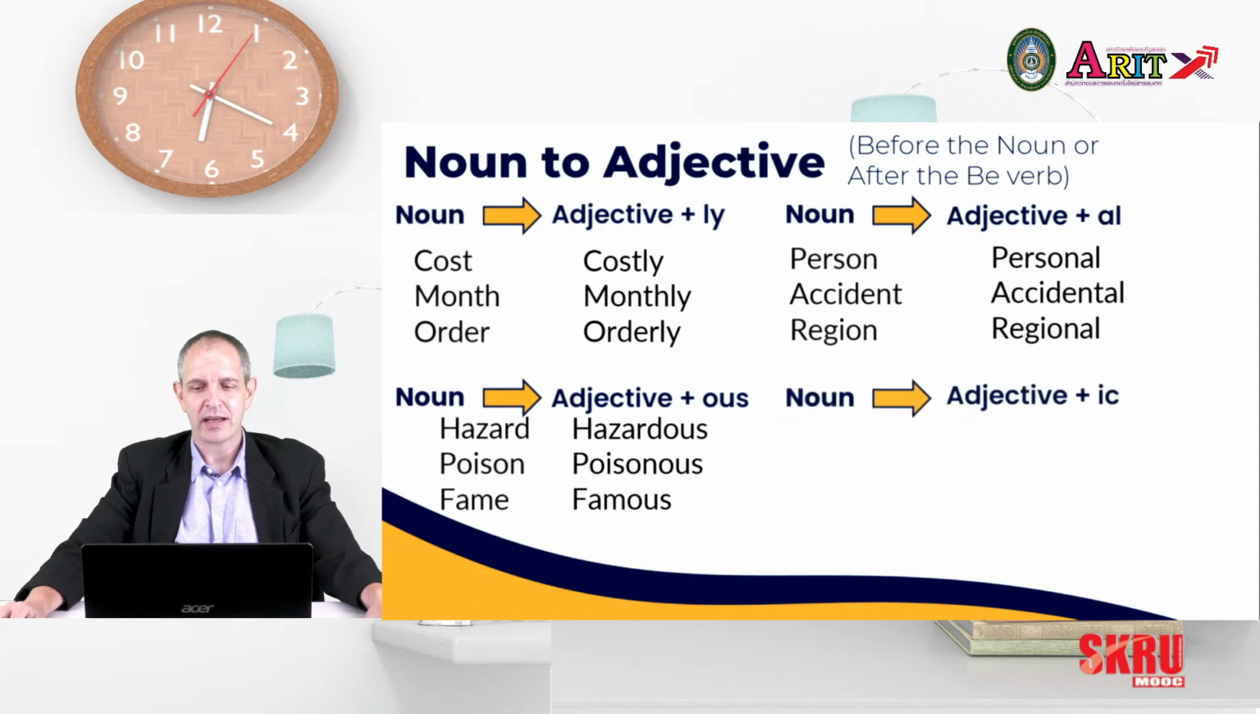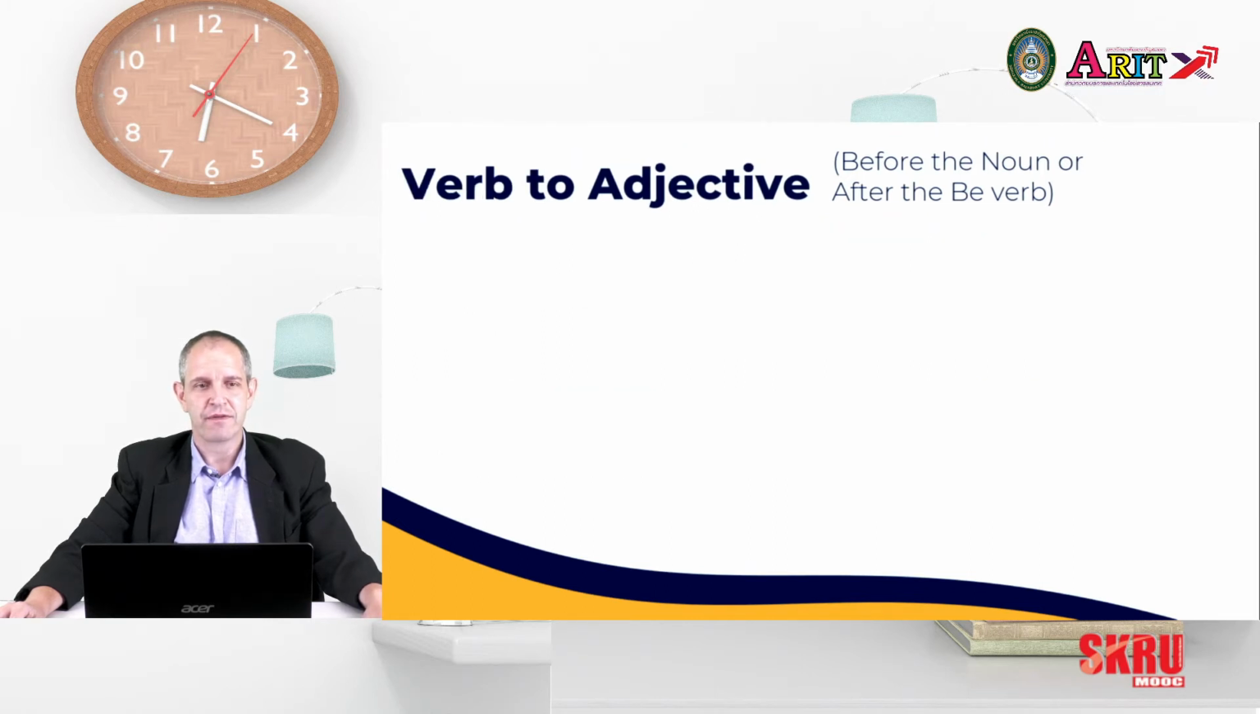Next we have ic. Graph, artist, and base become adjectives: graphic, artistic, and basic. So ly, al, ous, and ic are very common suffixes to change nouns into adjectives. Now let's look at some of the more popular suffixes to change verbs into adjectives.